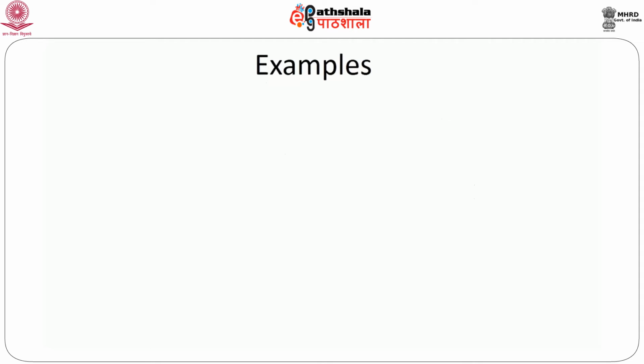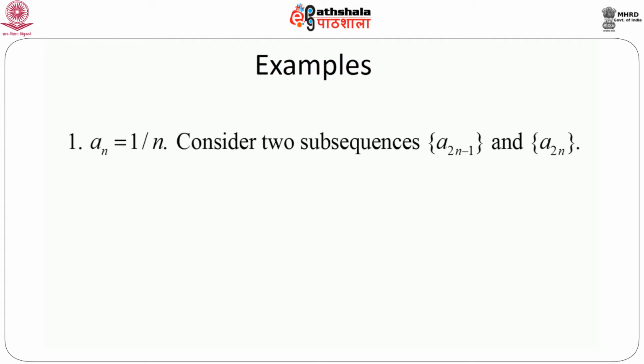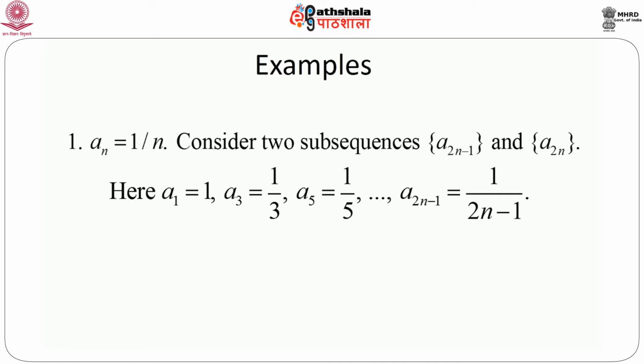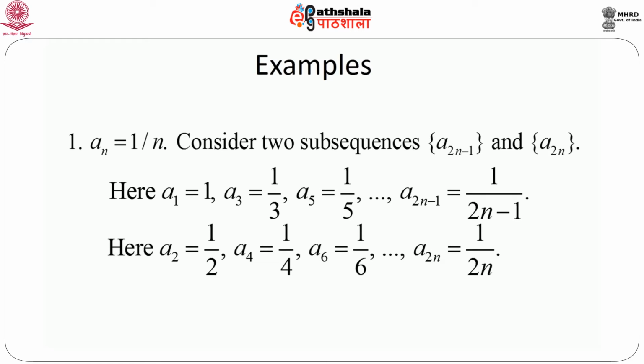First, through examples. Consider the first sequence that I have considered in today's talk, an equals 1 by n. Now consider two subsequences. One is a_{2n-1}, another is a_{2n}. That means the first subsequence consists of all the odd numbers of n, and the second subsequence corresponds to all even numbers of n. So the first subsequence means a1 equals 1, then a3 is 1 by 3, a5 is 1 by 5, and so on. a_{2n-1} would be equal to 1 by (2n-1). And the second subsequence: a2 equals 1 by 2, a4 equals 1 by 4, a6 is 1 by 6, and so on, a_{2n} is 1 by 2n.